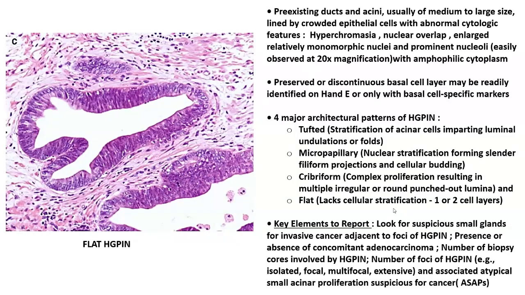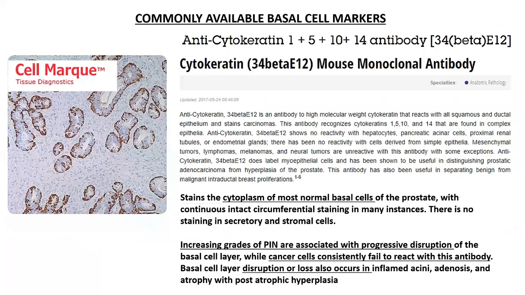What are the elements to report? You will have to look for suspicious glands adjacent to the focus of the prostatic intraepithelial neoplasia in order to rule out an invasion. You will have to count the number of the biopsy cores which are involved by the high-grade prostatic intraepithelial neoplasia. You'll have to even count out the number of the foci of those HGPIN that you are seeing in a biopsy, and talk about any atypical small acinar proliferations which you think might be suspicious for cancer in this particular context.